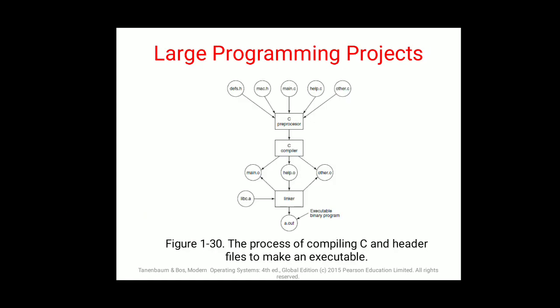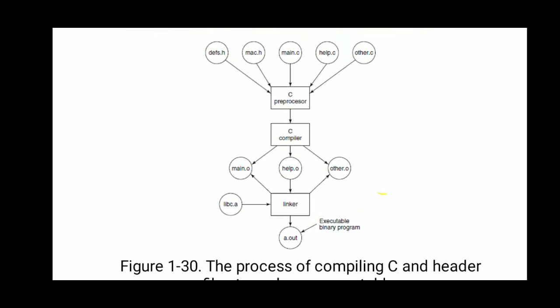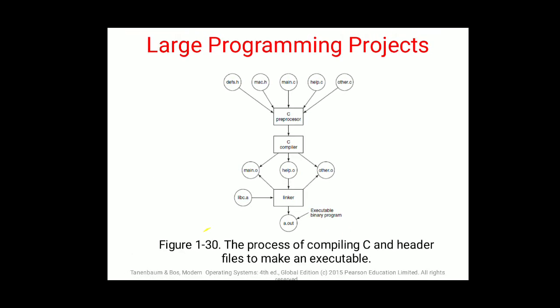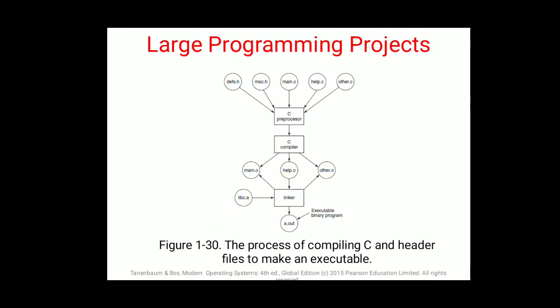The next is large programming projects. Large programming means this programming is done and compiled under C and uses header files to make it executable. When you learn C, you have certain header files like conio.h or out.c, that is output.c, and all those things are there, main.o. So these are the library files, or we can say header files, on which your C compiler works, and then there is a linker that is going to work on large programming projects. So this is the last part, I guess.